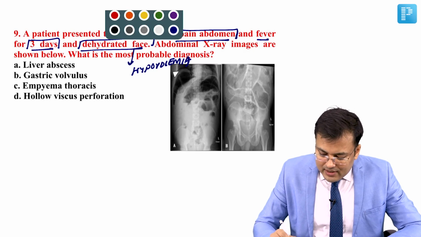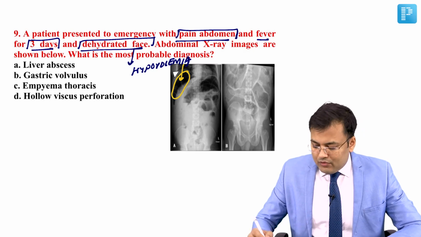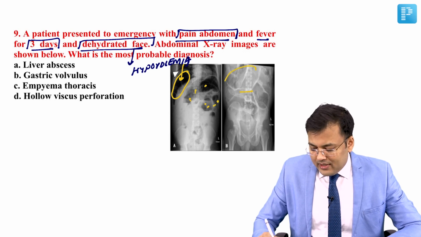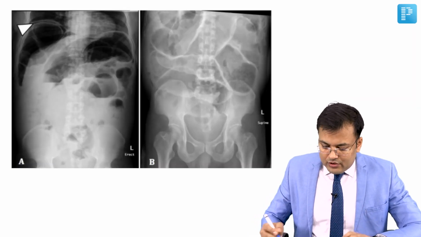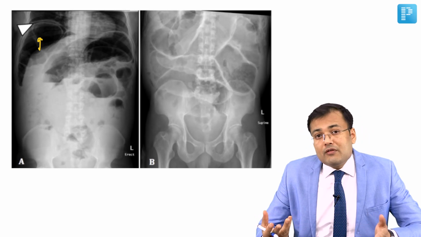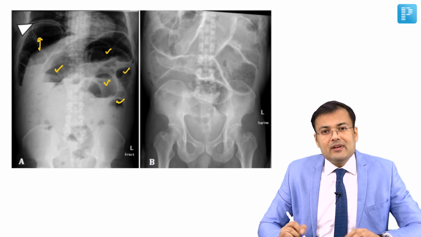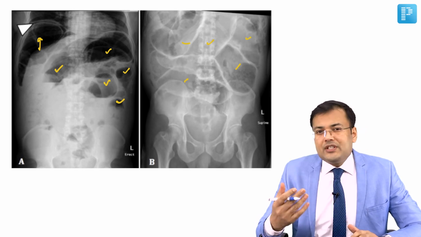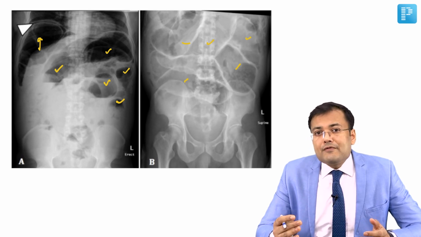If you see the erect film, you can see there is free air under the right dome of diaphragm, and apart from that, multiple air fluid levels. In the supine film, you can see multiple dilated bowel loops. See the bigger picture: this is the free air under the right dome of diaphragm. So obviously this patient is having pneumoperitoneum and multiple air fluid levels, right? Initially there will be obstruction, later there is perforation. So obviously this patient is having perforation peritonitis.